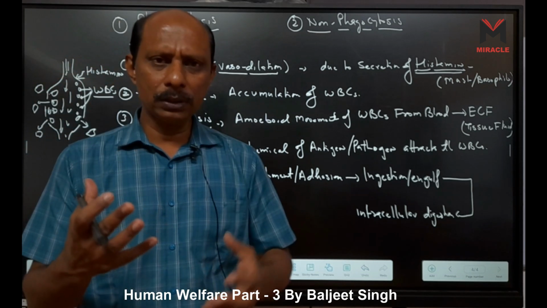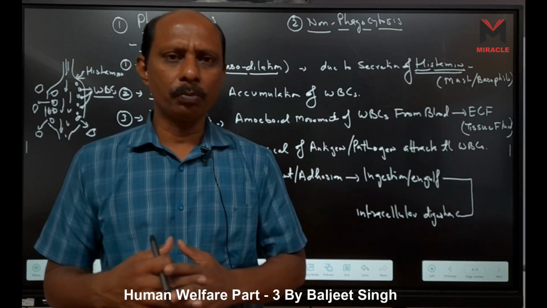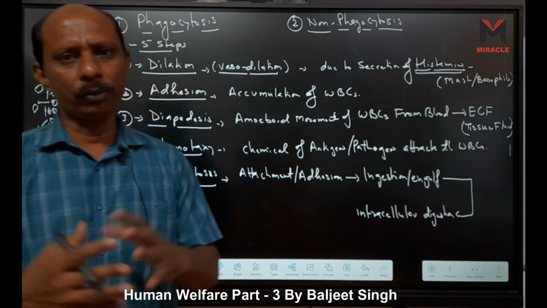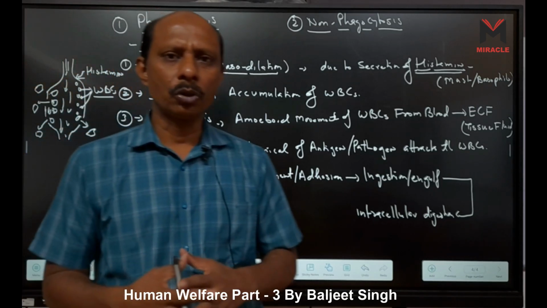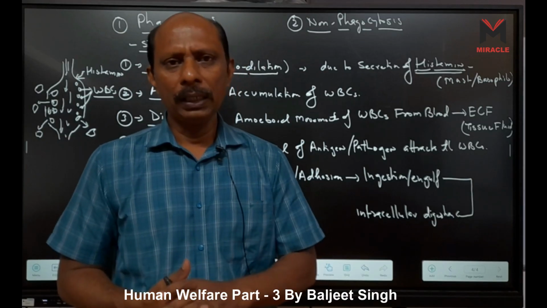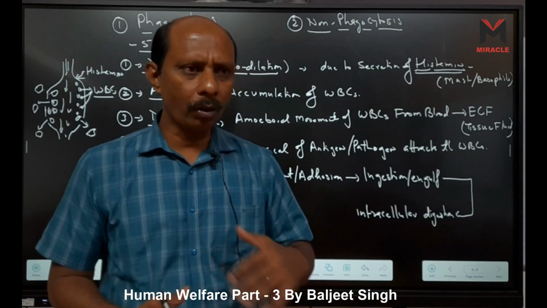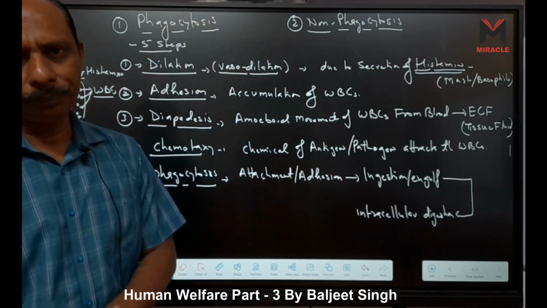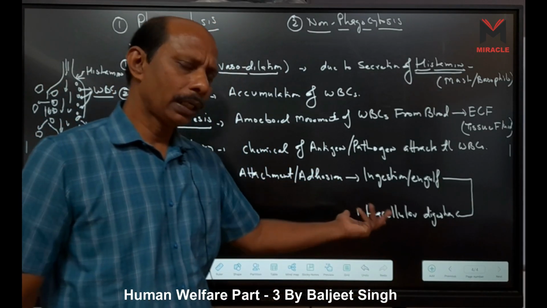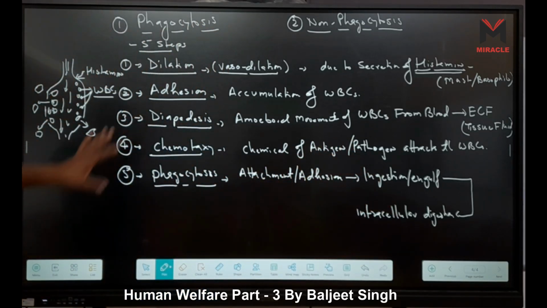When this food vacuole merges with lysosomes, it becomes a phagolysosome. Due to the presence of hydrolytic enzymes in lysosomes, it digests the pathogen. They are slaughtered inside the cell. After digestion, the debris is cleared. So this is called phagocytosis.